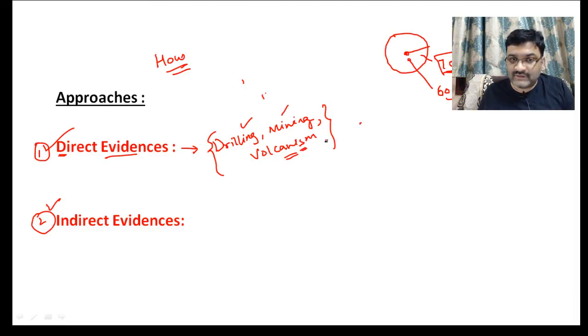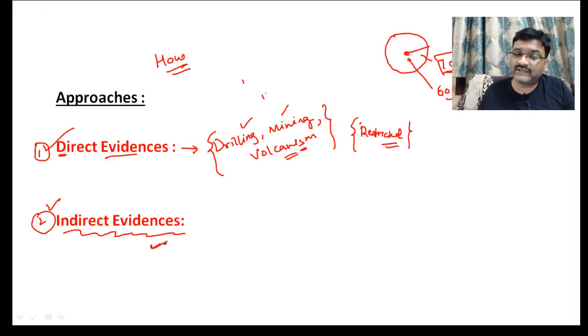So the direct evidences are restricted. They do not give us an idea about the entire interior of the earth. They only give us an idea about the superficial part of the earth's interior. That is why we have to rely on indirect evidences. Hope you are getting this.